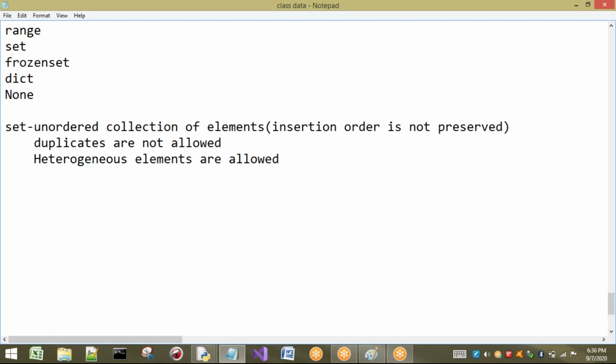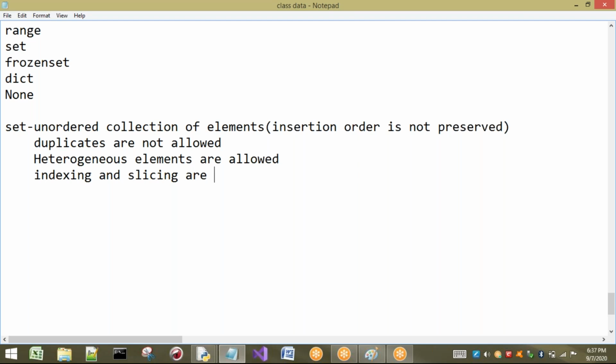Next, indexing and slicing, a very important point here. Indexing, we have seen what? Whenever we have a group of elements, in the list, in the tuple, and in our sequence range, we have used the concept of indexing. Now here, indexing and slicing are not applicable.